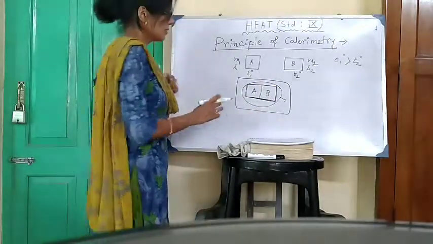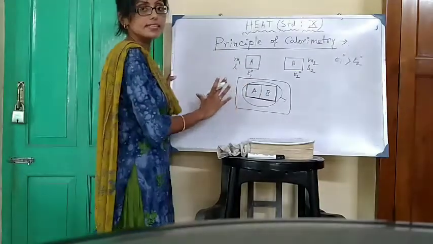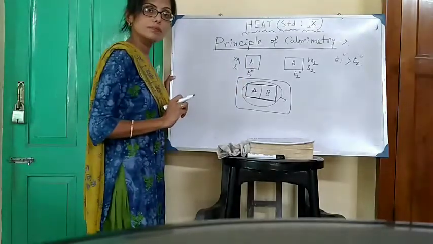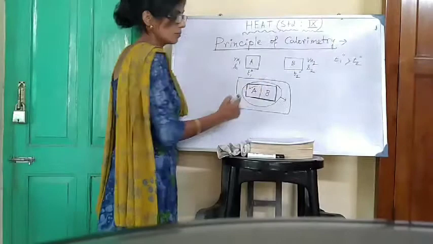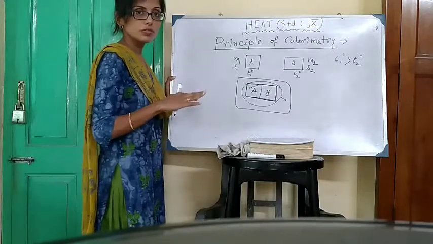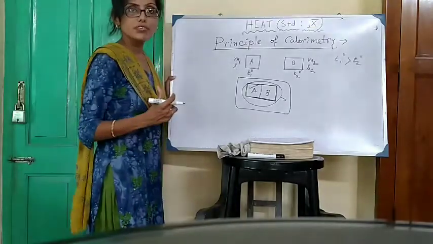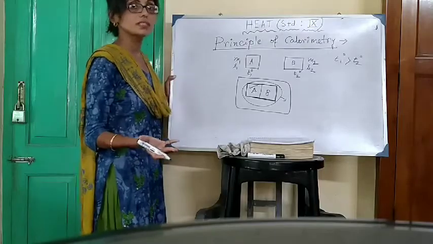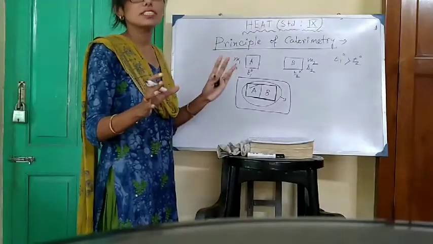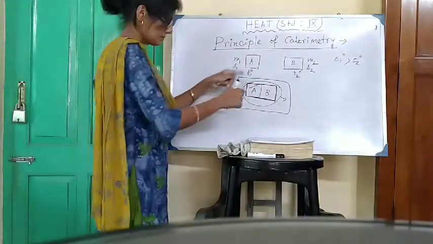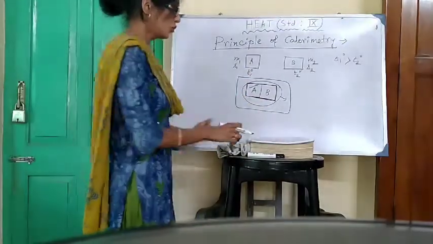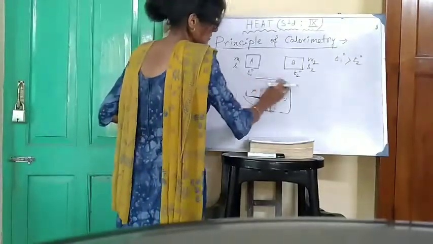Okay. Next one, no change of state takes place of any of the components of the composite system. Why? Because if any component changes its state from solid to liquid or liquid to solid, then latent heat for the corresponding change of state is required. And we cannot calculate that amount of latent heat in addition with the transfer of heat between the components of the system. Okay, so what are the conditions that must be satisfied?